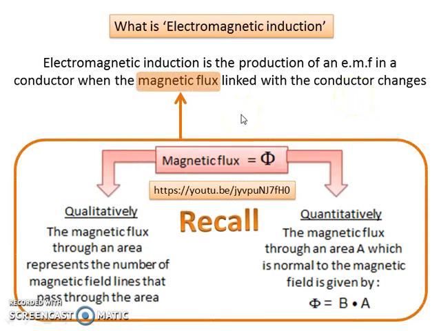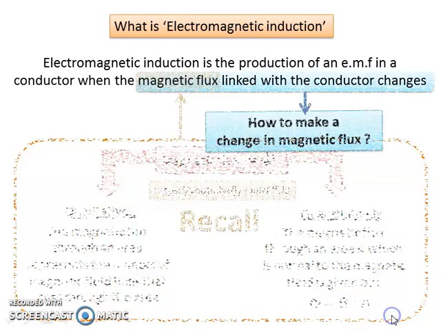In the previous video, we have discussed magnetic flux. Magnetic flux defined qualitatively states that the magnetic flux through an area represents the number of magnetic field lines that pass through the area. Whereas if we define magnetic flux quantitatively, it states that the magnetic flux through an area A, which is normal to the magnetic field, is given by B dot A.